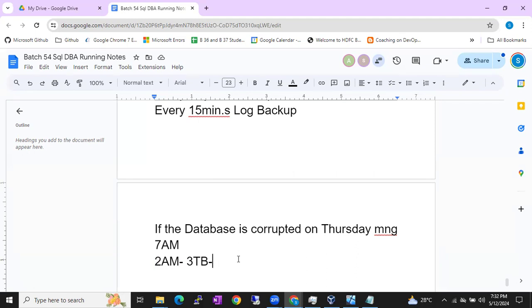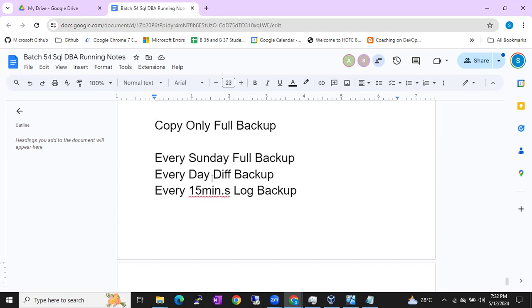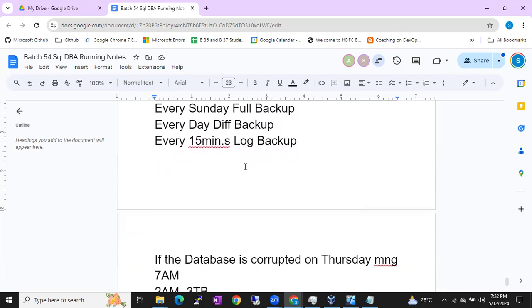Okay, fine. So now let's deal with this situation again. This is how it will be. Every Sunday you are taking full backup. Every day you are taking differential backup. Every 15 minutes you are taking log backup.